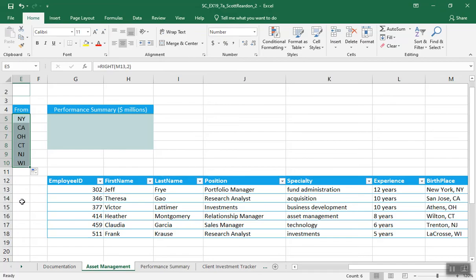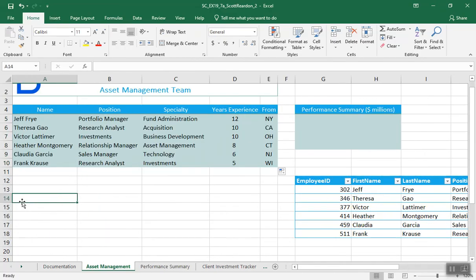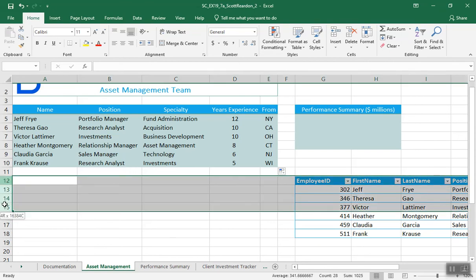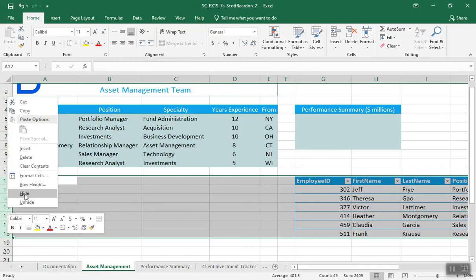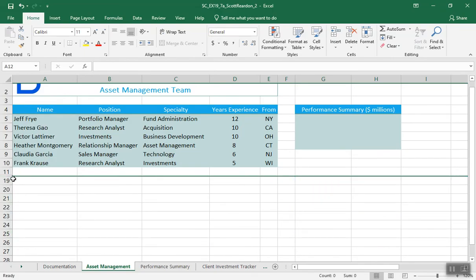Hide rows 12 through 18. This is number 5, letter G. All right. So I'm going to select 12 through 18 with my row selector over here because I want to hide all that data. It's repetitive, but I'm using it to format my asset management team data up above here. So here I'm just going to select those entire rows, 12 through 18, right click and say hide. And here you can see a gap in my number formatting from 11 to 18. That data is still sitting there, but I can't see it.